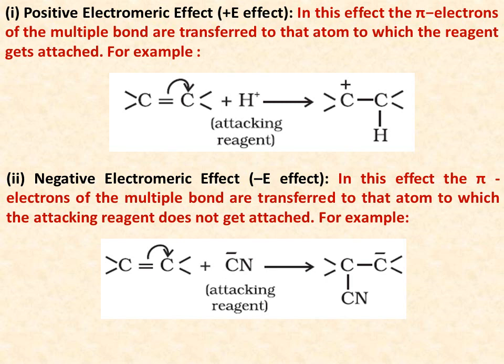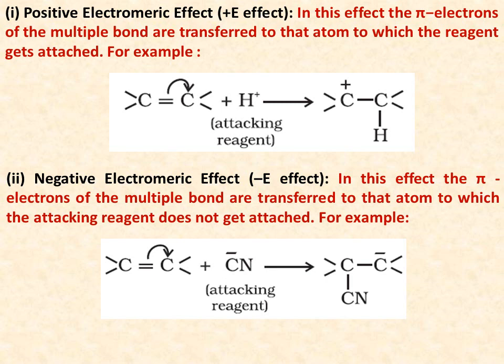Now, the negative electromeric effect is the minus E effect. In the minus E effect, the pi electrons of the multiple bond are transferred to that atom to which the attacking reagent does not get attached. For example, here we can see in the carbon-carbon double bond, the pi electrons move to this carbon atom giving it a negative charge, and the attacking reagent is cyanide ion. The cyanide ion gets attached to the other carbon.